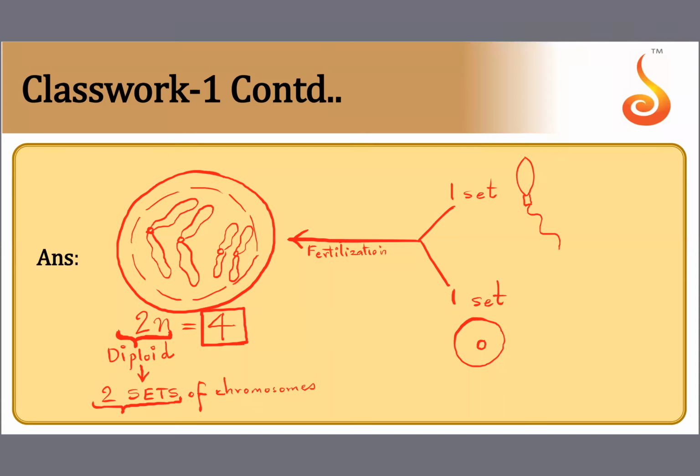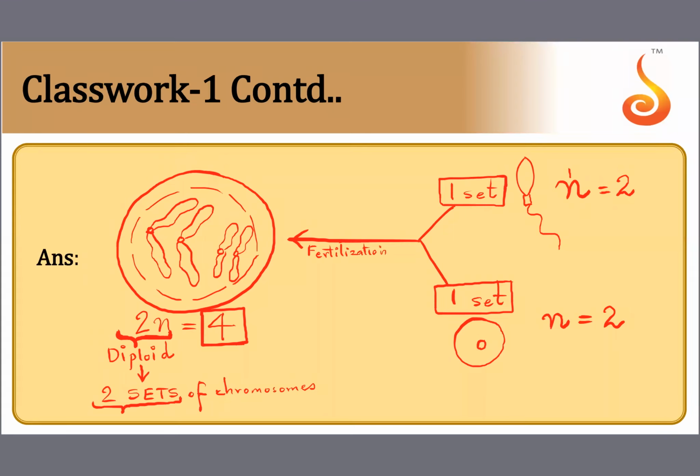There are gametes which contribute chromosomes. Like here, the sperm has contributed. And how do I represent one set of chromosomes? I represented two sets as 2n, so I will represent one set as n. So the sperm has brought two chromosomes with it, and the egg has brought two chromosomes with it. 2 plus 2 became equal to 4.